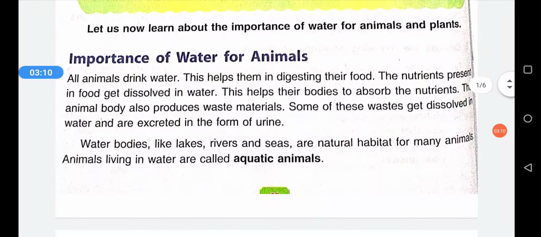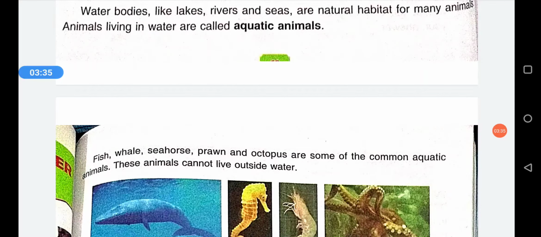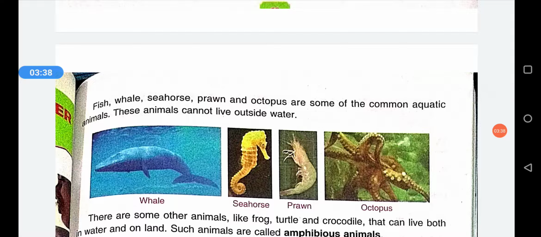Next is, what are aquatic animals? The animals which live in the water, meaning their habitat is in the water. Habitat means a place where an animal can live. So the animals which live in water are called aquatic animals, such as fish, whale, seahorse, prawn, octopus. They are the common aquatic animals, meaning they cannot live without the water or outside the water. So they are called aquatic animals.